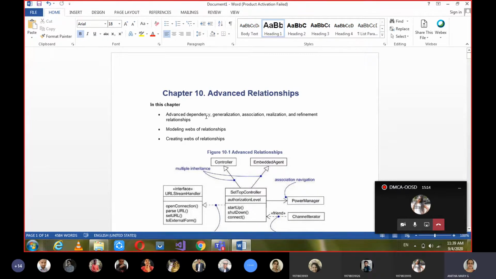Not only dependency, but the other flavors, what more we can give with respect to relationships at a minute level. All those things are going to be covered in these advanced relationships. And how these relationships are used in modeling and for creating webs will also be covered.